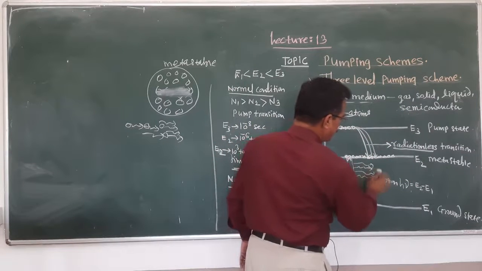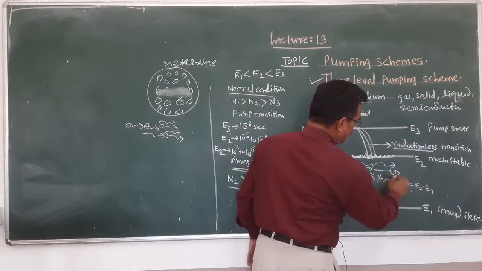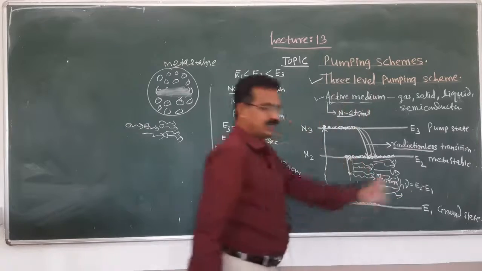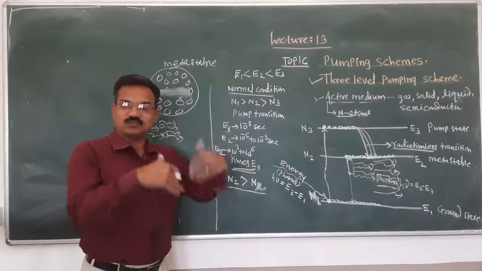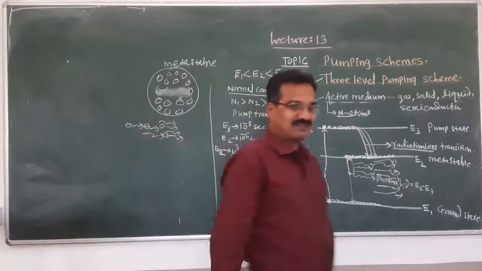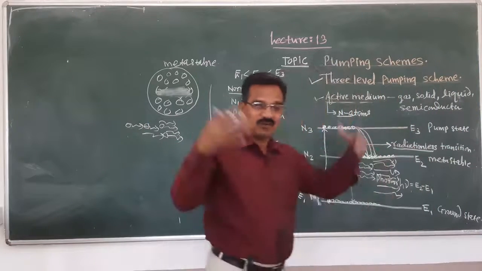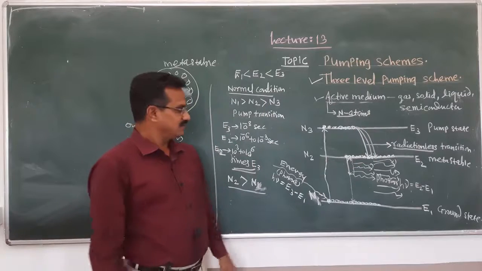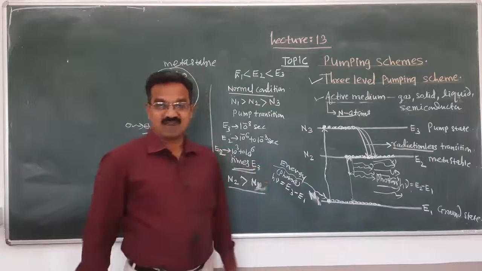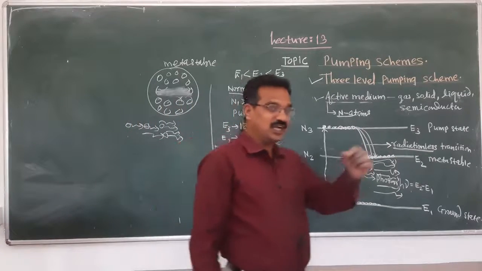In this way the photons multiply. Initially only a single photon is emitted, and with the help of that single photon, a number of photons are emitted by using the technique of stimulated emission.